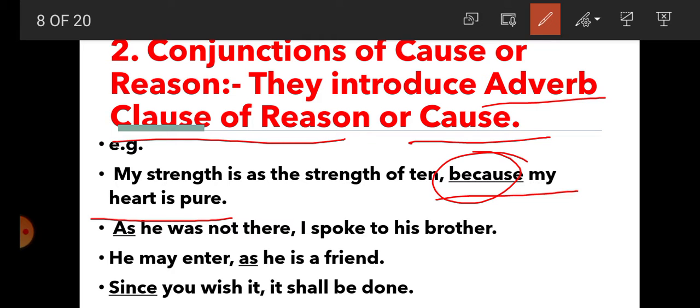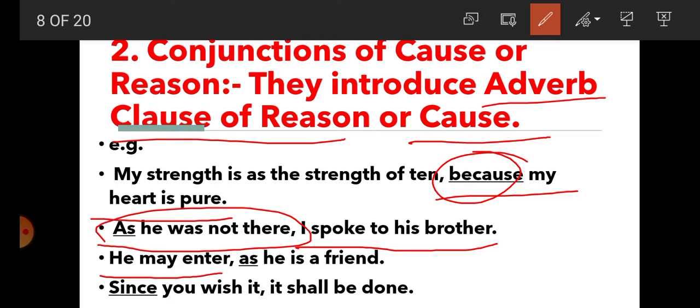Number 2, I spoke to his brother. And what is the reason behind it? As he was not there. So with the help of as, a reason is presented here. He may enter. Why? As he is a friend. So with the help of the conjunction as, the reason is presented here. It shall be done. What's the reason behind it?